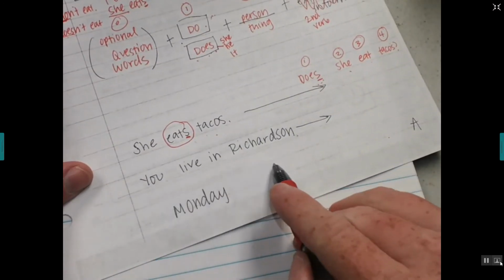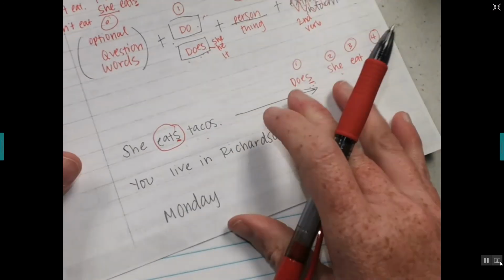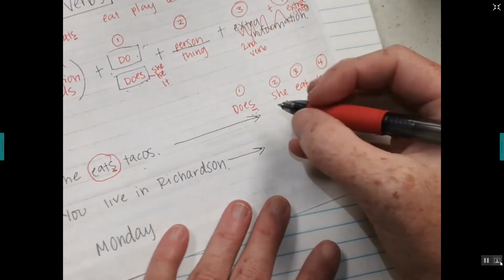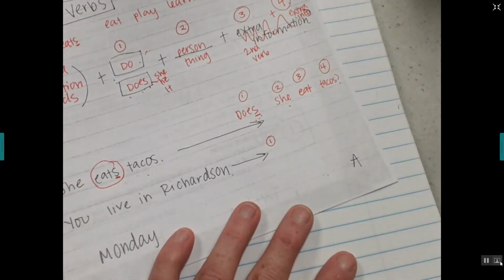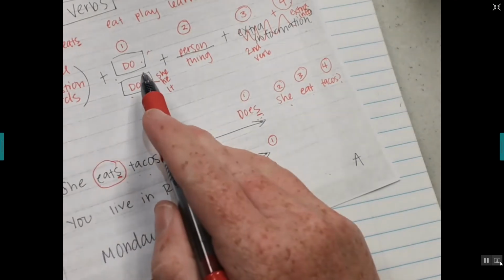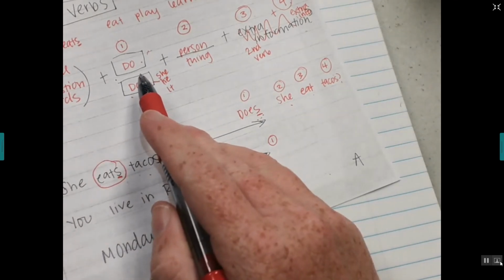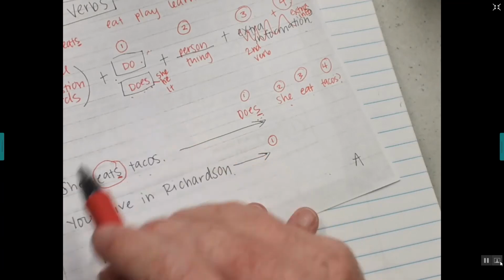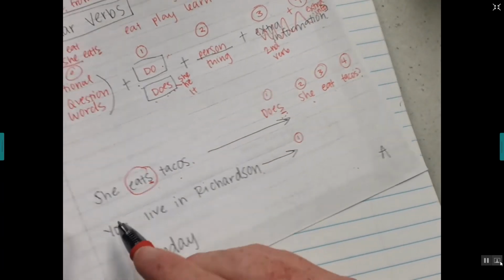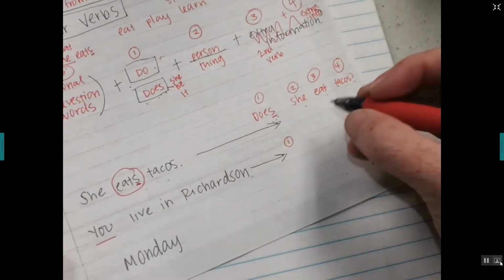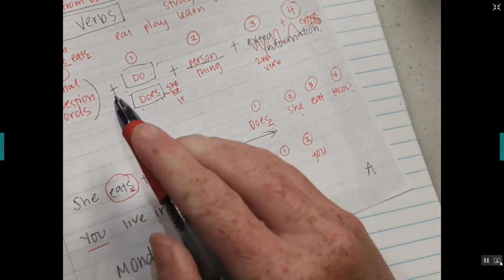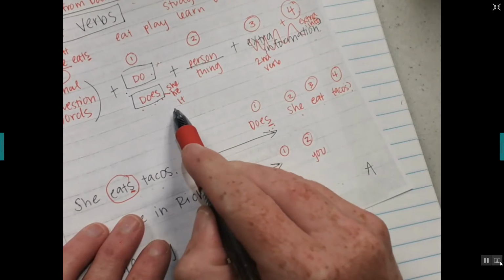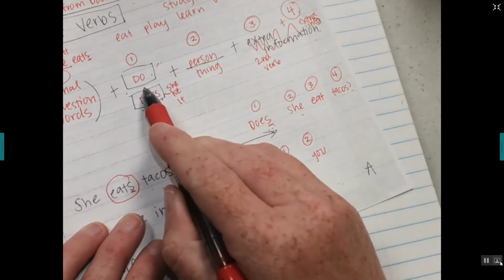All right, let's do one more. You live in Richardson. You live in Richardson. Okay, so 1. Do or does, right? Which one are we going to use? If our person is you, so number 2 is you. So look up here. It's not he, she, or it, so we don't need to use does. We can use do.